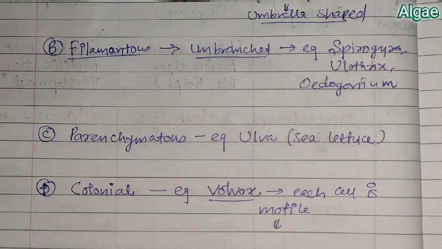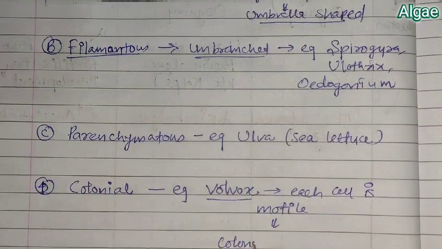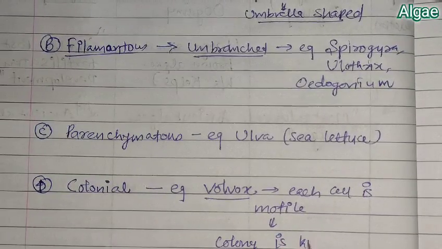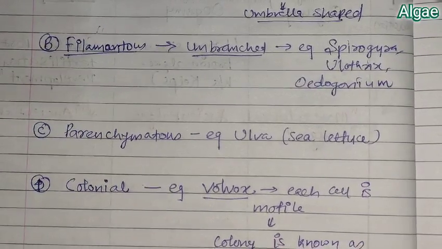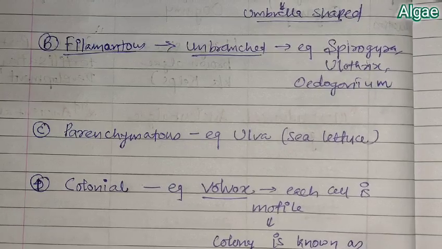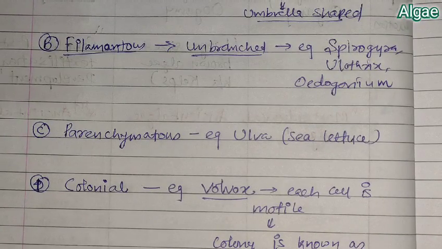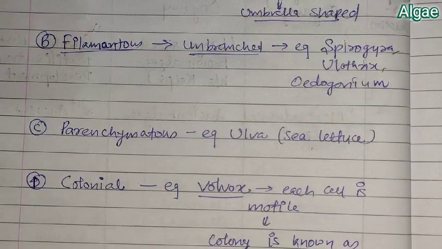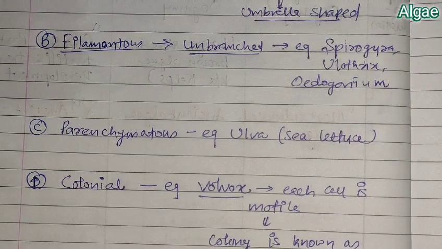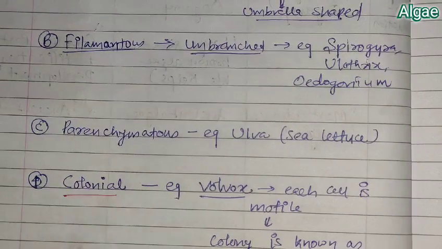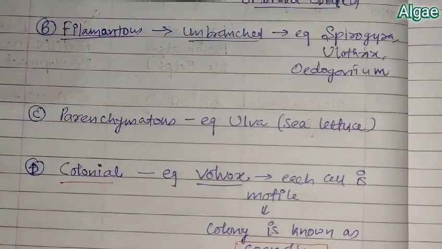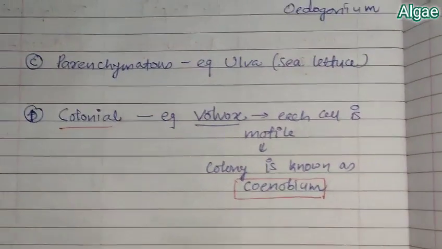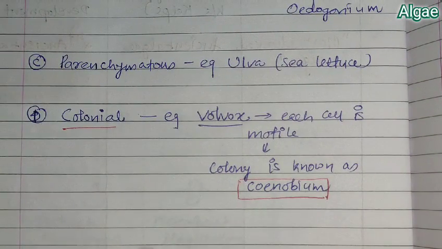This Volvox colony is known as Cenobium. We remember this is the important term, Cenobium. Cenobium is a colony of Volvox which is flagellated. Okay, so this is the Volvox. These are the examples of the green algae, and in green algae you will find this type of examples.